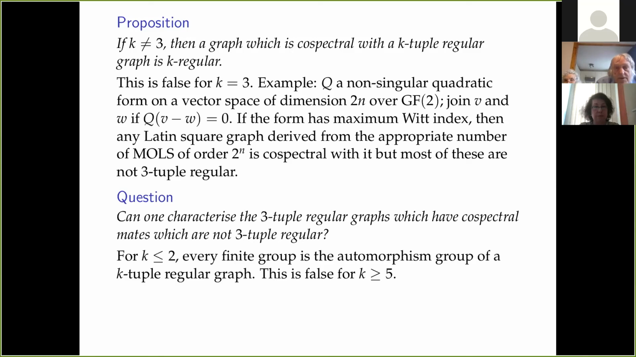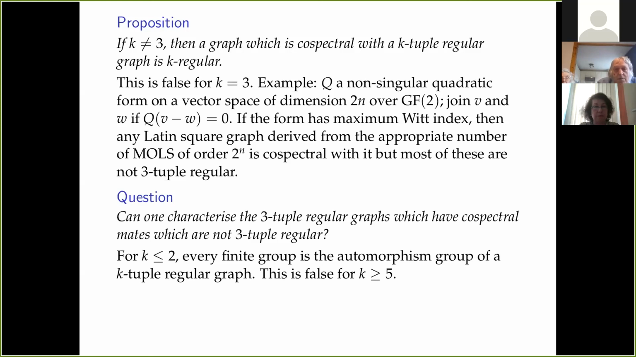And the second open question is, every finite group is the automorphism group of a graph. This was Frucht's theorem, and indeed of a regular graph, indeed even a cubic graph, and a strongly regular graph. So for k less than or equal to 2, you can take the class of k-tuple regular graphs, and they represent all finite groups as automorphism groups. For k greater than or equal to 5, that's false, because we only have that very limited collection of graphs, and their automorphism groups are far from covering all possible groups. k equals 4 is really mysterious.